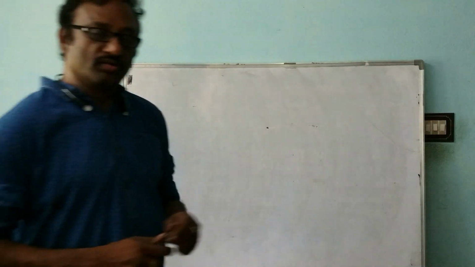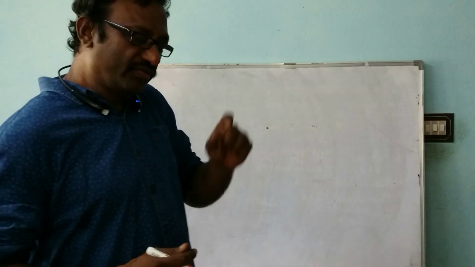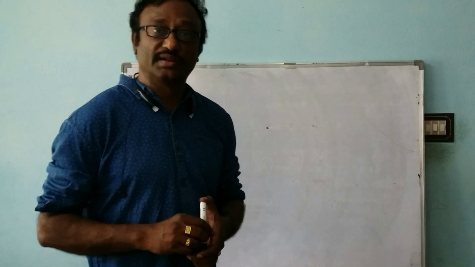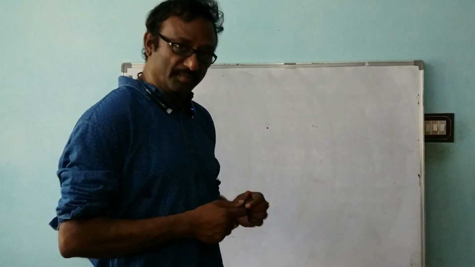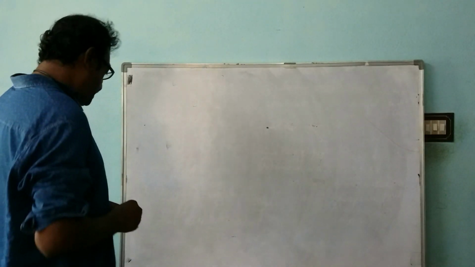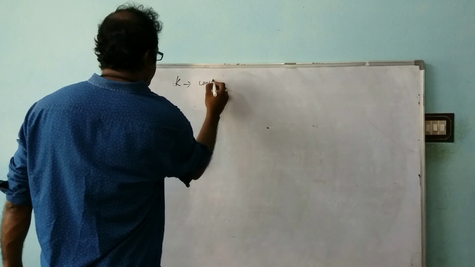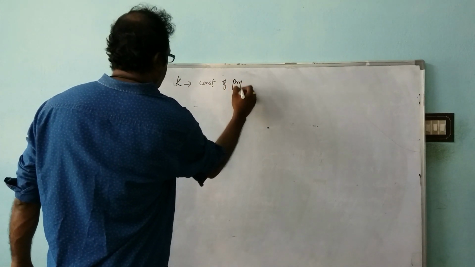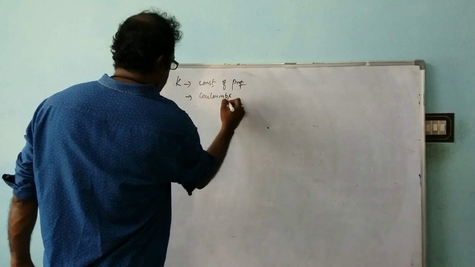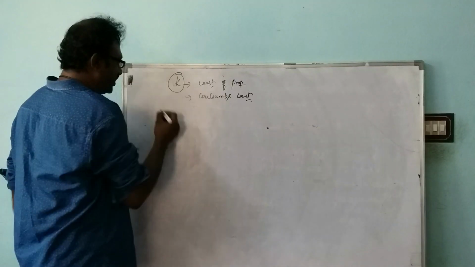Okay, now we understood about the magnitude and direction. When we are talking about K, we are talking about one thing. The K value depends upon the medium, the property of the medium. That means the medium certainly influences our K value. So K is the constant of proportionality, and this is also called Coulomb's constant.